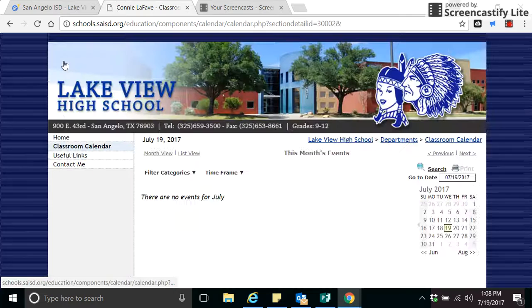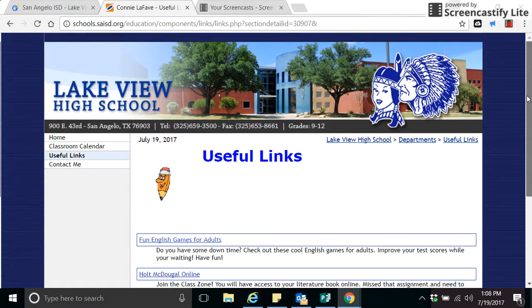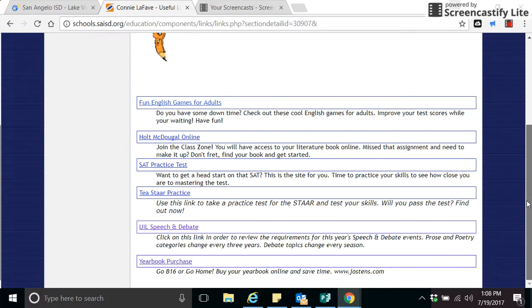If you look here, it has a classroom calendar, which I have not updated, but I'm learning how to use this. And as we put more events of when things are due and projects are due, you'll see the time frame and we'll be able to update that. I have a list of useful links, and I'll be adding to this because we have a lot of new information this year. As you can see, I put information on yearbook purchase, and this is from a couple of years ago, so I do need to update it. I also run the speech and debate team, so I'm trying to open up a page where I can add that. You have TEA, STAAR, practice tests. This is the book online.